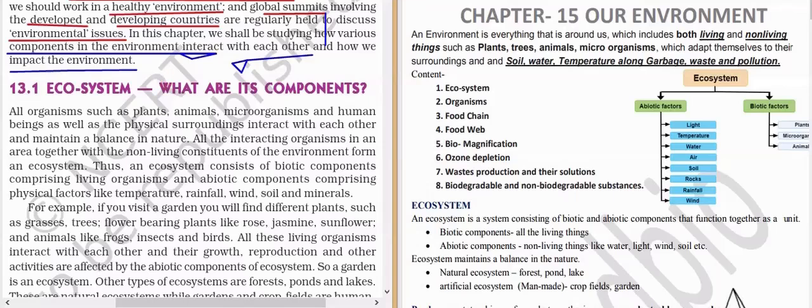Okay, here we will say, see, the interacting organisms in an area together with the non-living things or constituents of the environment form an ecosystem. Same thing. So here a few words you have to remember. One is interacting, of organisms among themselves.